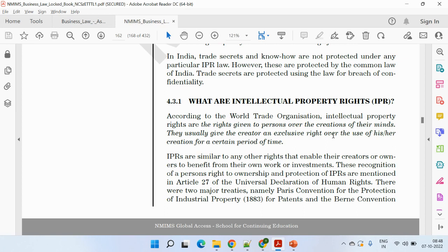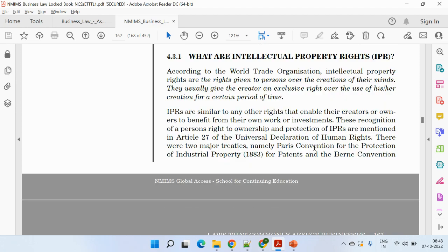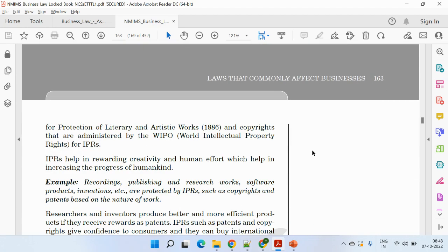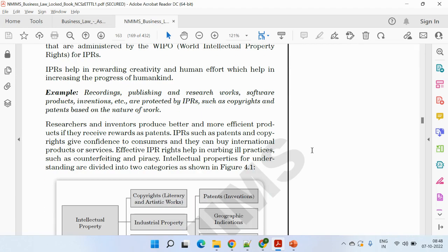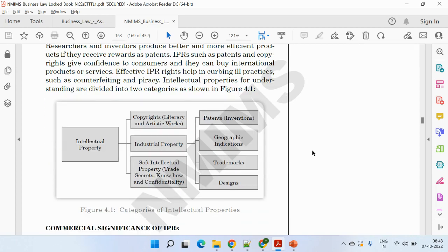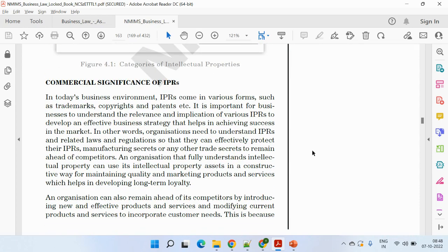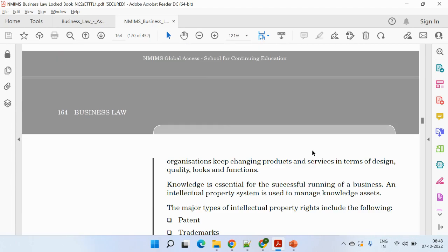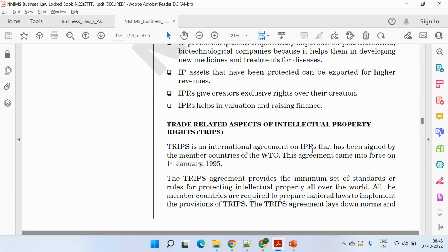These are the rights given to persons over the creation of their minds. They usually give the creator an exclusive right over the use of his creation for a certain period of time. Then you can explain a little bit about the articles. Maybe give an example, or skip this part because this is a 500 words answer, so don't explain too much. So come back to what actually needs to be mentioned.